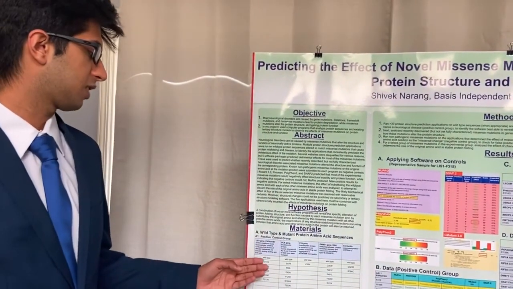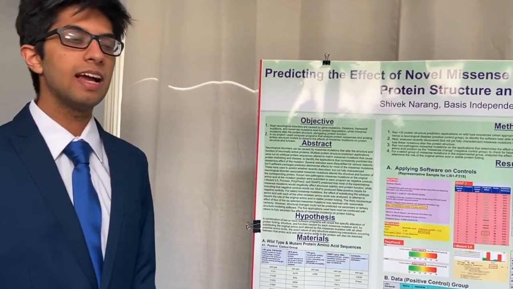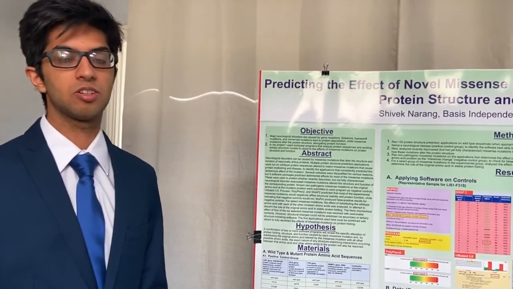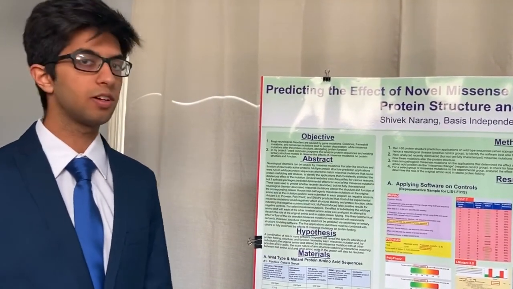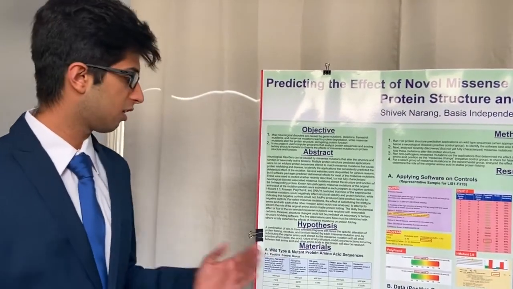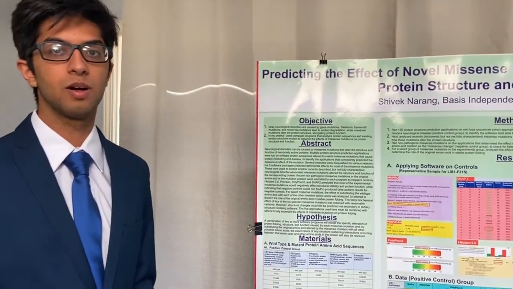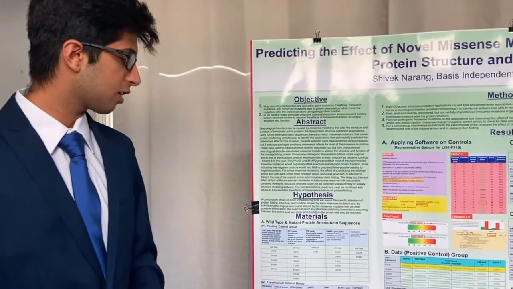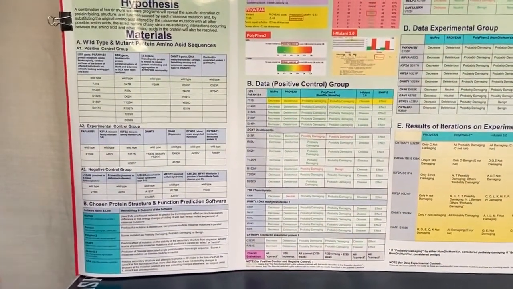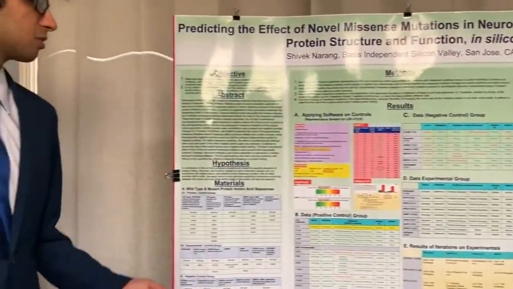I checked all these mutations, for example, F31S, where phenylalanine at the 31st position is replaced by serine, and since this is my positive control group, these are mutations that are already known to be deleterious to the structure of the protein and whose effects on the protein structure had already been documented in the literature. So I ran my 30 protein softwares on this positive control group, and in the end, I came up with 5 softwares that were shown to work for all of these positive controls. The 5 softwares that showed they work are shown here: MuPro, PROVEAN, PolyPhen-2, SNAP2, and iMutant 3.0. AIDA seemed to work, but eventually the errors were not consistent, so we had to get rid of that.